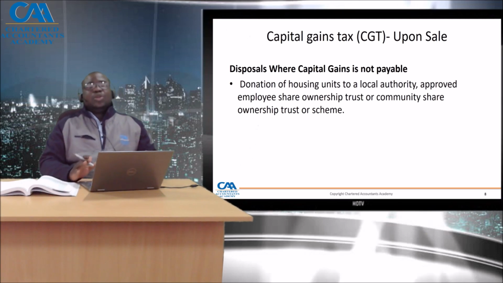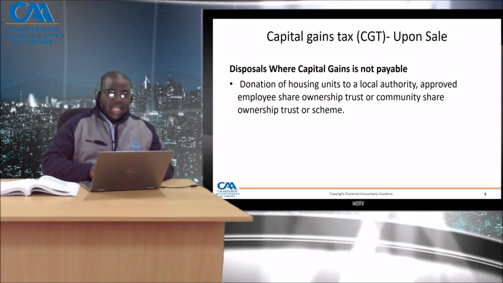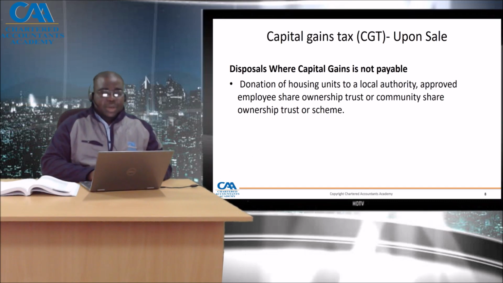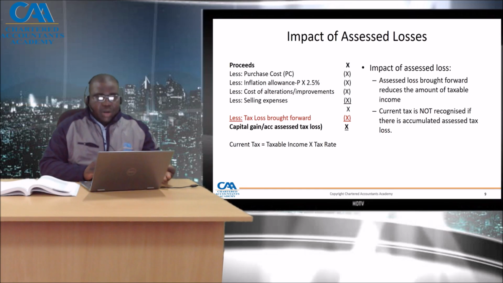Now, we need to look at the impact of assessed loss on calculation of capital gains tax. So we agreed that our capital gain, as an example, is the difference between the proceeds, which is the amount received for sale, less all these costs, which are the purchase cost of that asset, inflation allowance of 5% of the purchase cost, cost of alterations or improvements, and selling cost. When you get that, you get your